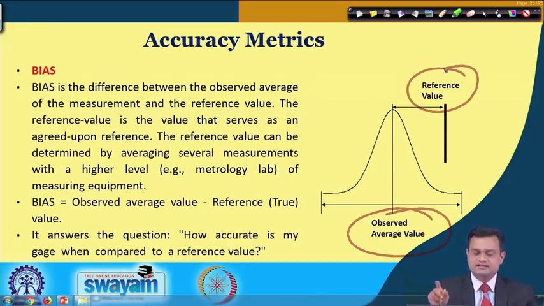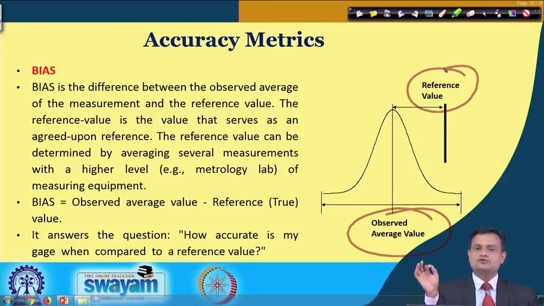So there is a variability which is shown as the bell shaped curve, and this variability is because of some random causes, maybe the variability in the measurement system. But with respect to observed value and reference value, if I see, then the difference is called bias. So it's a difference between observed average value, I am repeating, and the reference value.